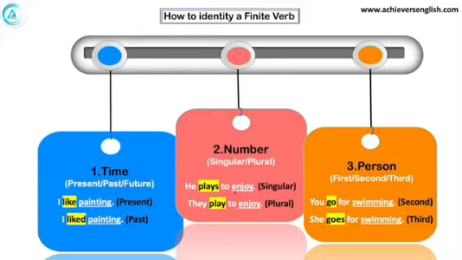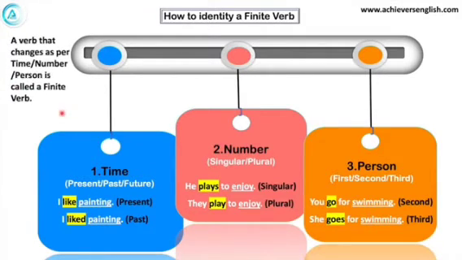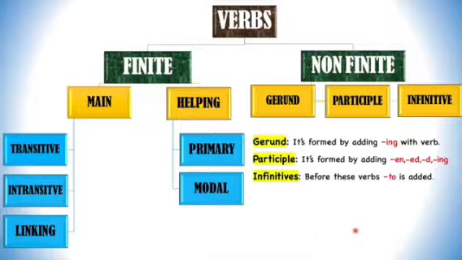In this sentence also, he plays to enjoy. Plays has become play when we change the number of the subject. And the third one was that when you change the person, like you is the second person and she is third person singular, then also go is changed. But there is no effect on the verb swimming. Therefore, those verbs which change as per time, number, person are called finite verbs, and the rest of the verbs which do not get affected are called non-finite verbs. And there are three non-finite verbs, that is gerund, participle and infinitive.